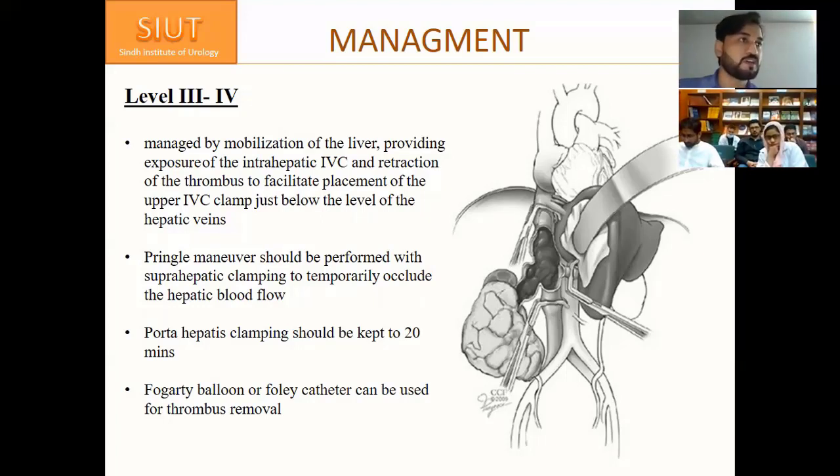If we are to clamp the suprahepatic veins, which are above the hepatic veins, and apply the clamp, then Pringle's maneuver should be performed to block the porta hepatis and hepatic blood flow, for not more than 20 minutes. And a Fogarty balloon or Foley's catheter can be used for thrombus removal. So we apply the clamp on the porta hepatis, from where the blood supply to the liver is usually given.